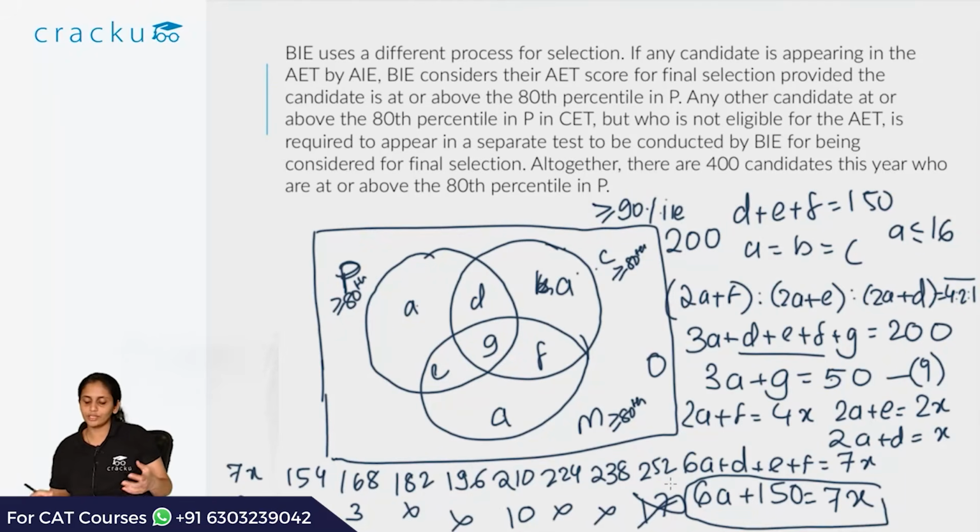So we get essentially two possible values for A: either A is equal to 3 or A is equal to 10. So we have two possible values of A. Let's draw out the diagrams for that.